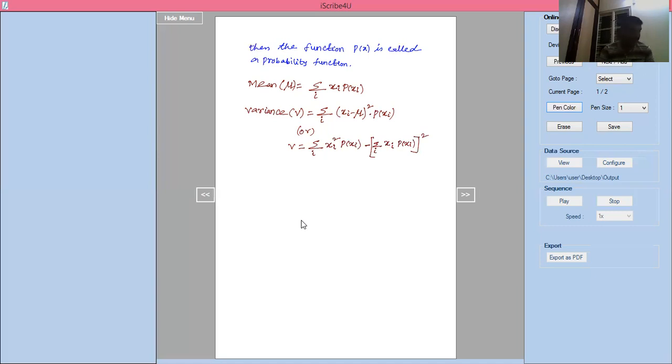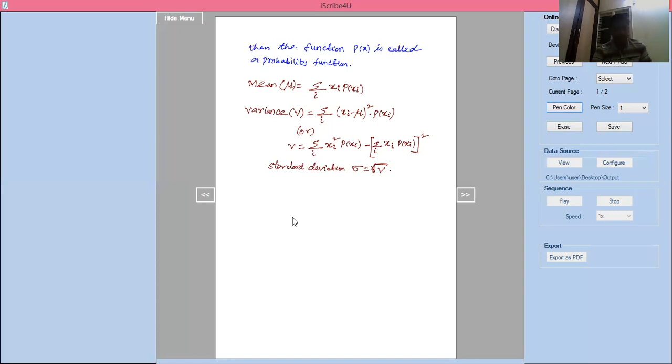This is variance. Standard deviation sigma equal to root of variance. These are the formulas. We will use them in problems. A few problems we will see in discrete random variables.